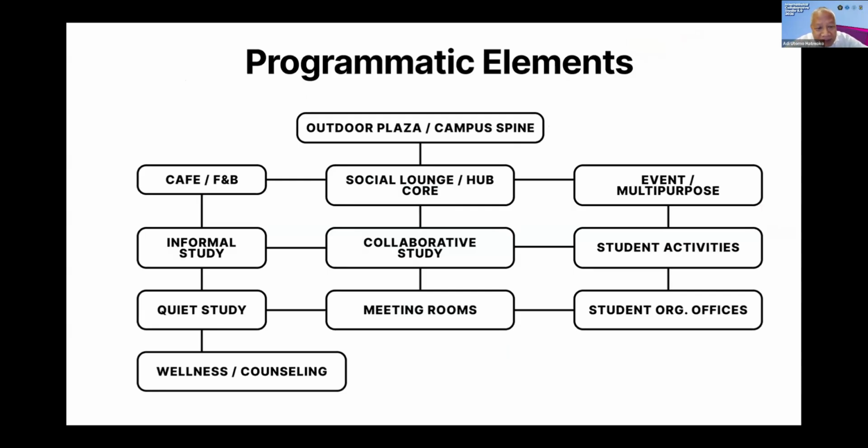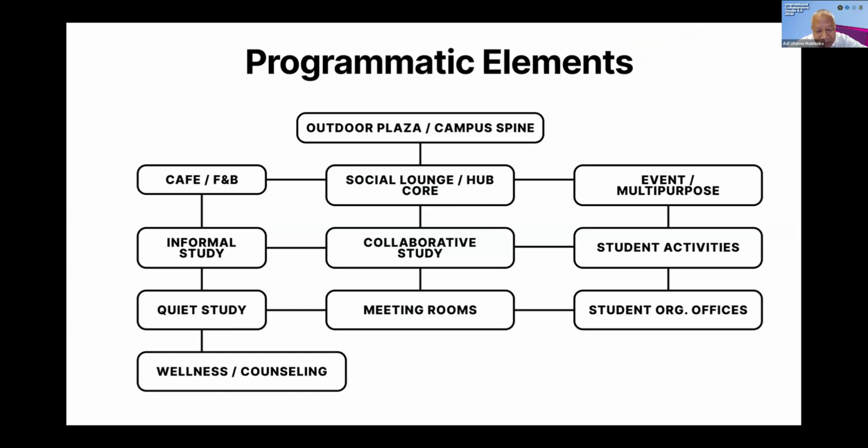Programmatically, I would say that it should be located near the campus main or near the plaza, and there would be a social lounge, there would be a cafe, food and beverages, there would be a collaborative study, there would be an informal study, a place for quiet study, and also for wellness and counseling.